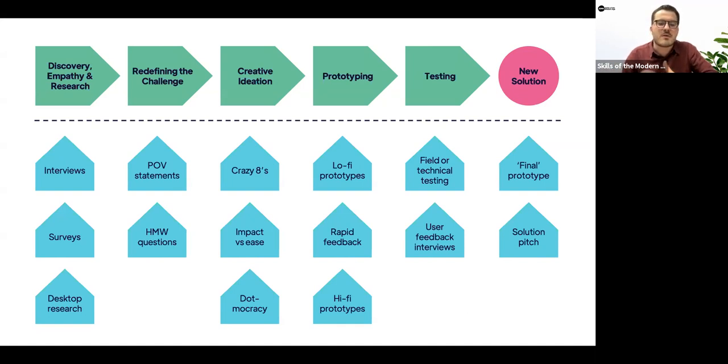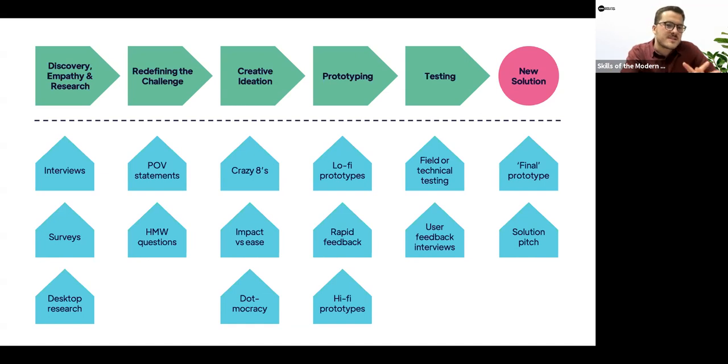And hopefully by the end of it, we've designed some kind of new solution, whether that's a vision, a brand identity, a product, a service, whatever it might be. And then you can see below the line, there's a range of different kinds of techniques and tools that we might use to achieve this.